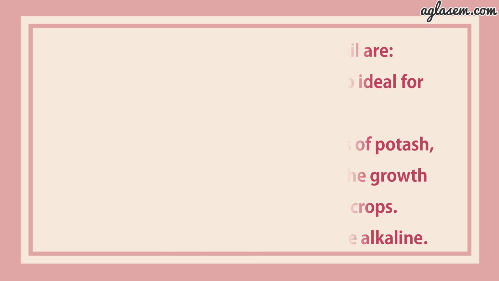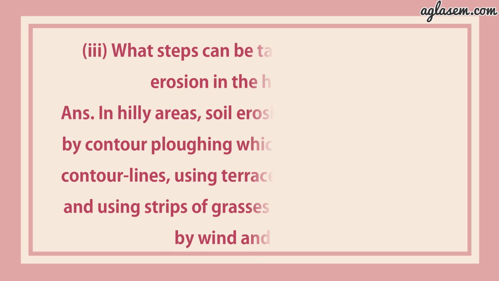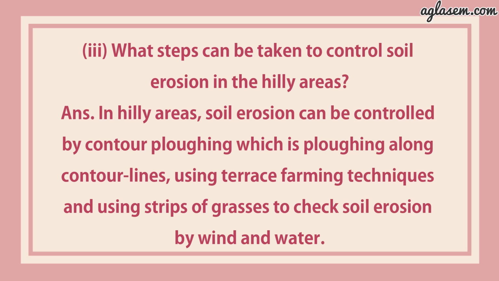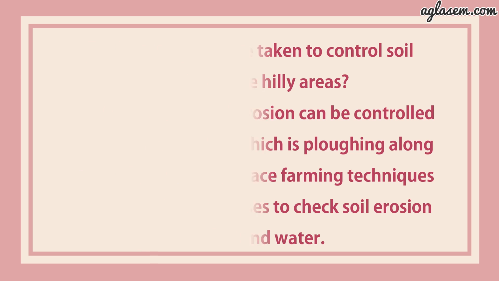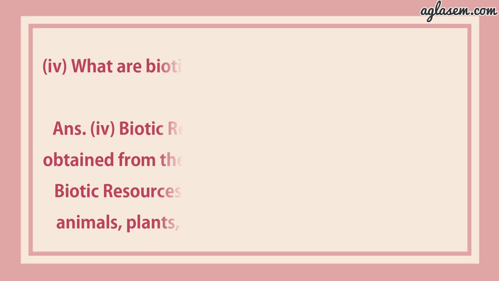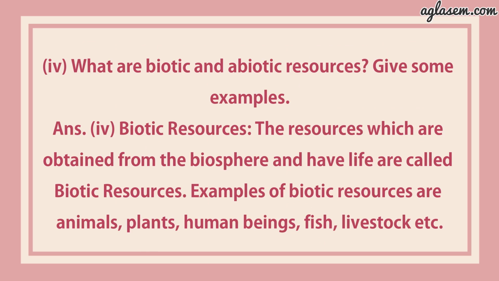The third part says, which steps can be taken to control soil erosion in the hilly areas? Answer is, in the hilly areas, soil erosion can be controlled by contour ploughing, which is ploughing along contour lines, using terrace farming techniques and using strips of grasses to check soil erosion by wind and water. The fourth part says, what are biotic and abiotic resources? Give some examples. Answer is, first, let's talk about biotic resources.